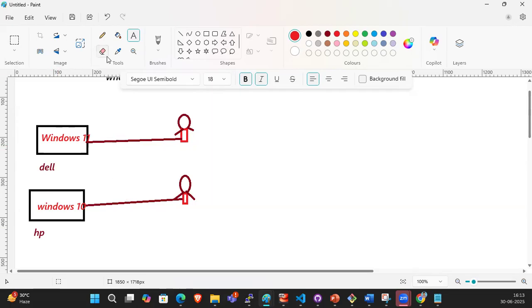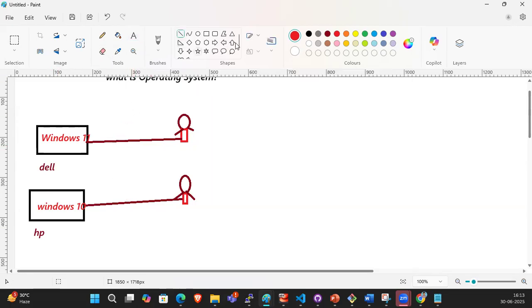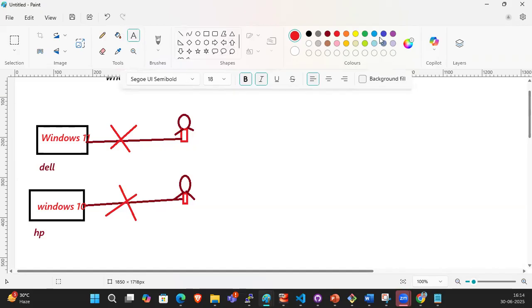So without an OS, are you able to interact with this hardware, HP and Dell?